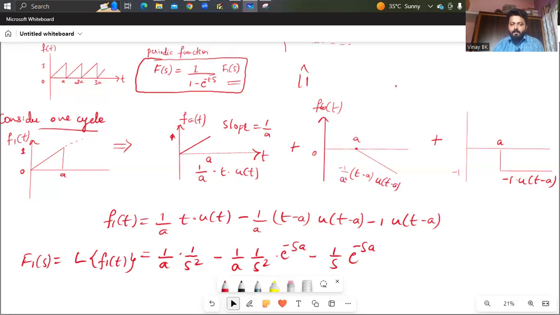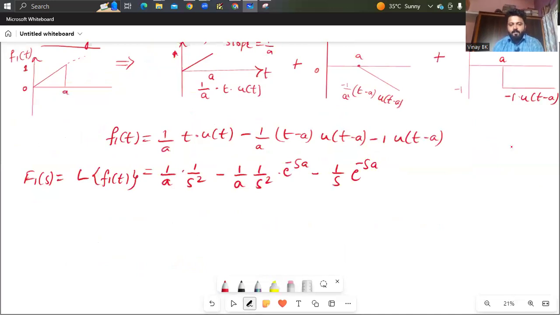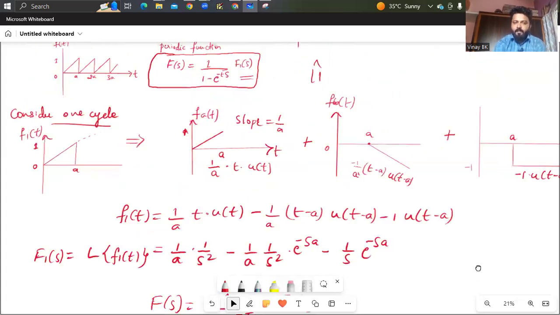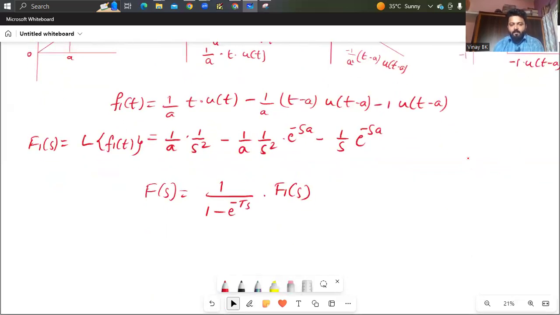You need to substitute here for the periodic function. So what the periodic function says, F of s equals 1 divided by 1 minus e to the power minus Ts into f1 of s. So here T is nothing but the time period. You just see here for T, a to 2a, 2a to 3a, that is 2a minus a, T equals a.